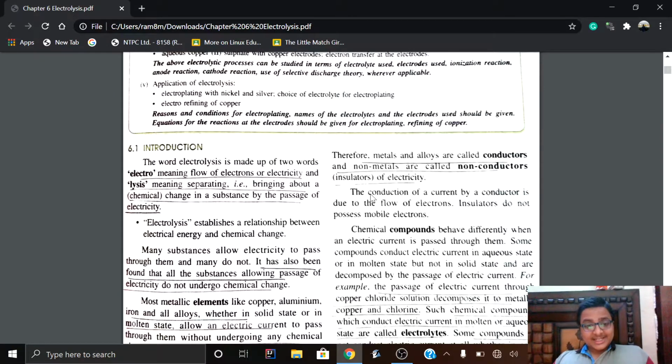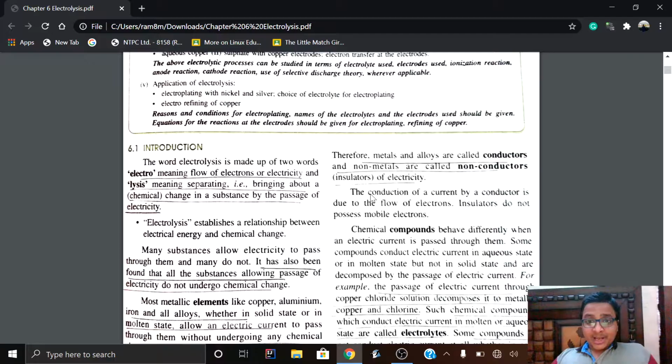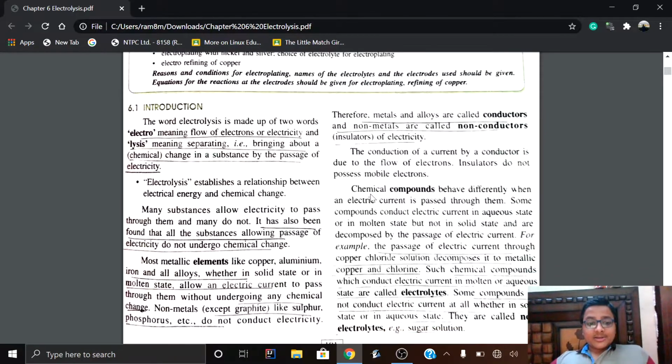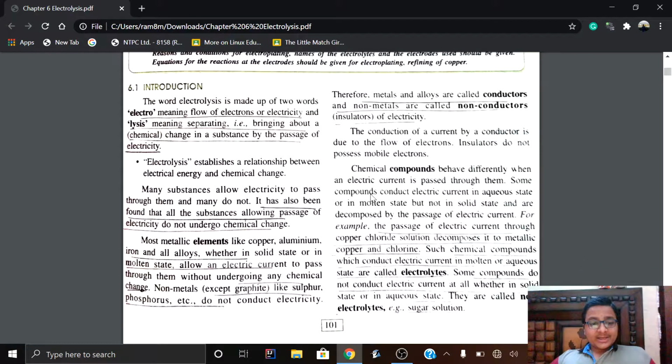It is noticed that many substances allow electricity to pass through them and many do not. It has also been found that substances that allow the passage through them, like metals and alloys, like iron, brass, copper, don't undergo any chemical change. Rather, they allow the flow of electrons through them. So in the metallic elements and alloys that conduct electricity, no chemical change follows.